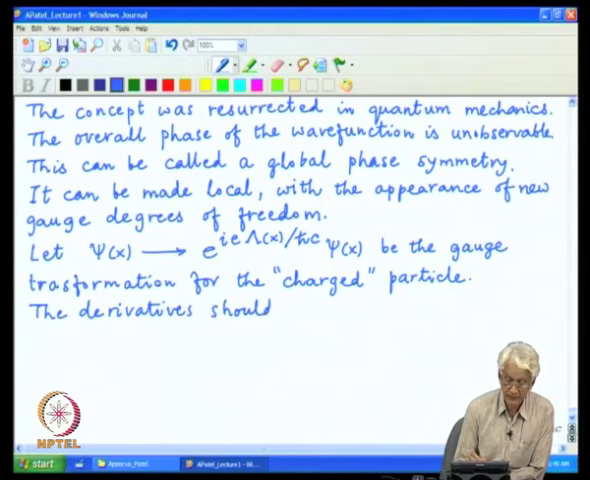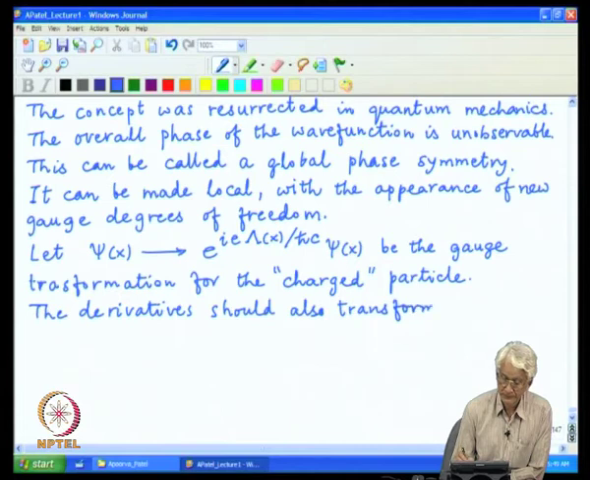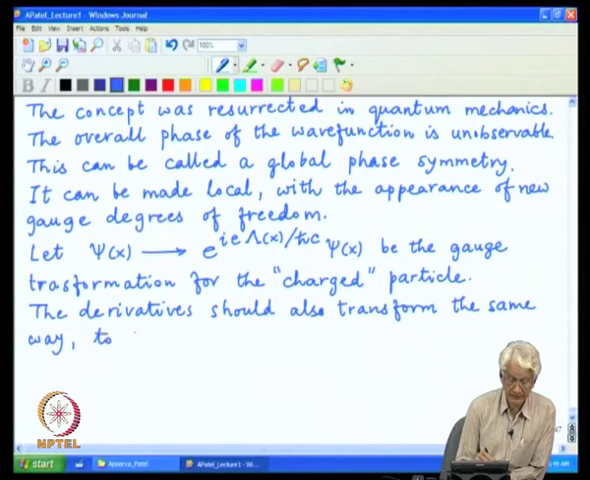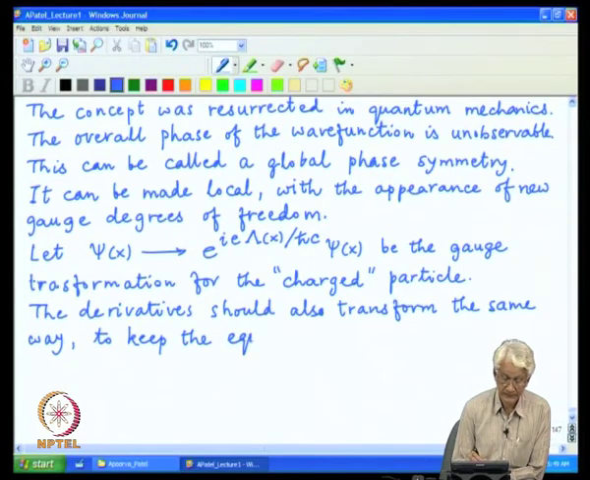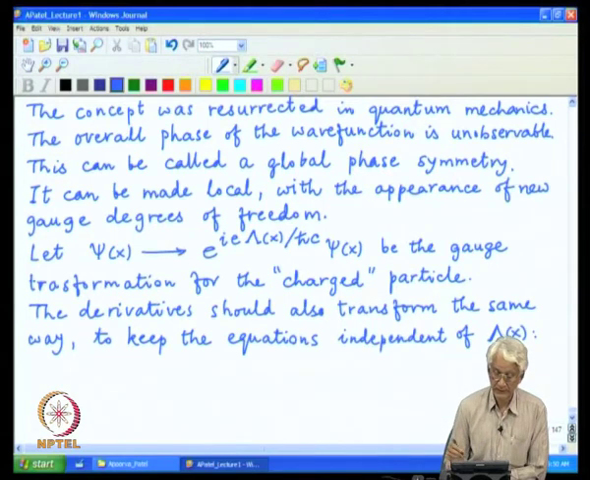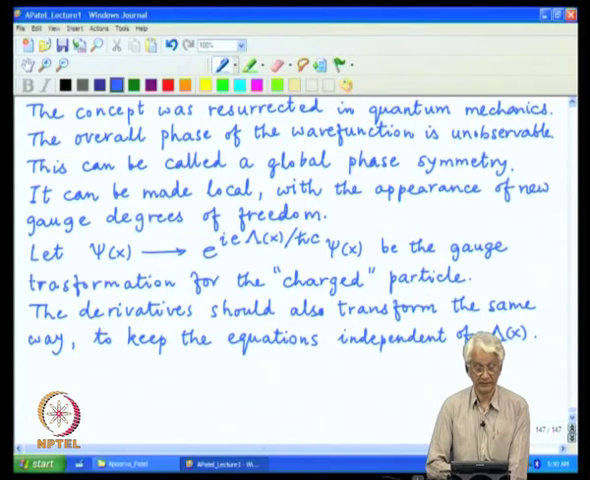So, the derivatives should also transform the same way to keep the equations independent of this phase, which is parameterized by this function lambda x.